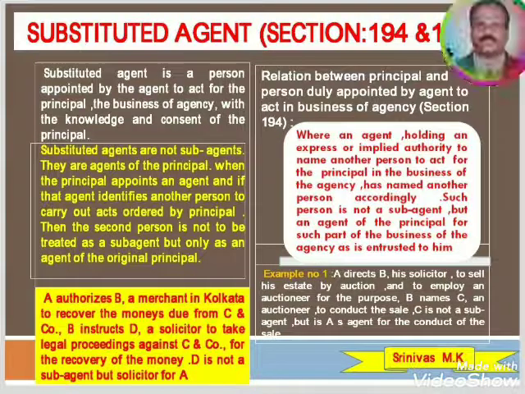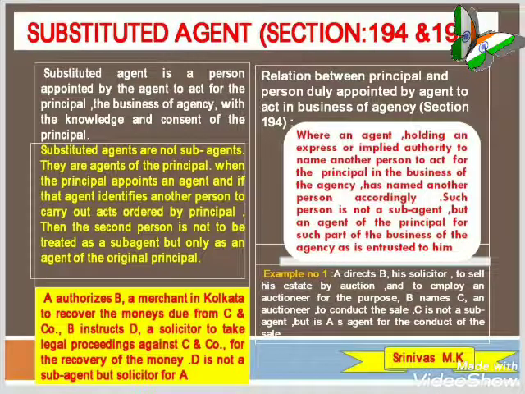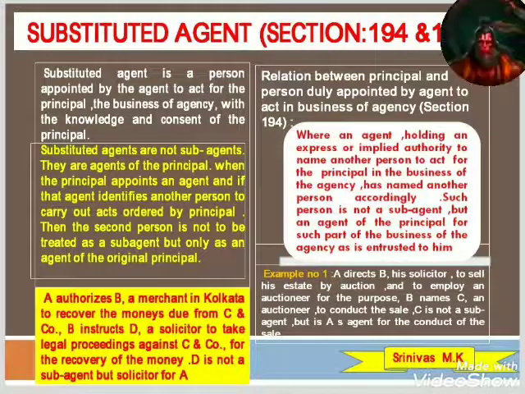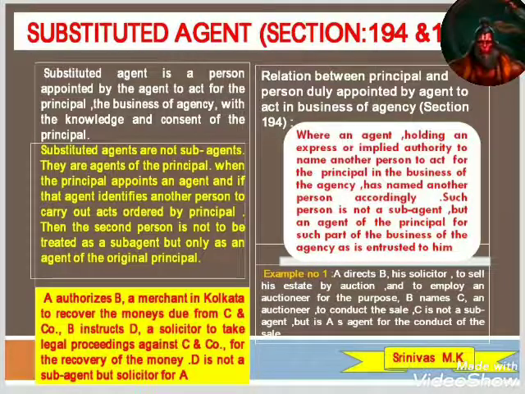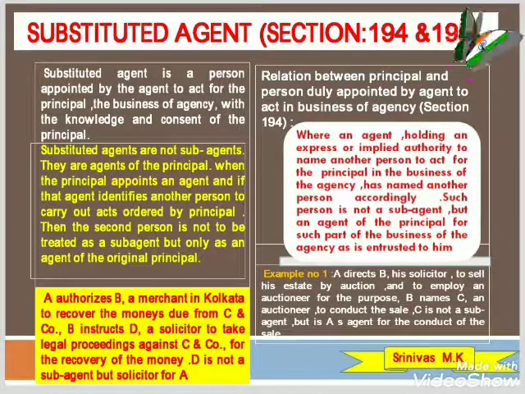Substituted agents are not subagents, they are agents of the principal. When the principal appoints an agent, and if the agent identifies another person to carry out the acts ordered by the principal, then the second person is not to be treated as a subagent but only as an agent of the original principal. There is one illustration just now for the sake of repetition.